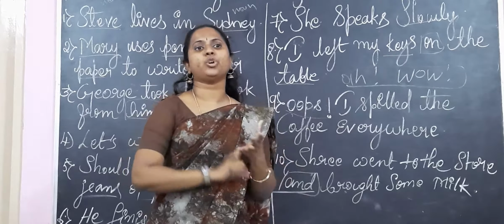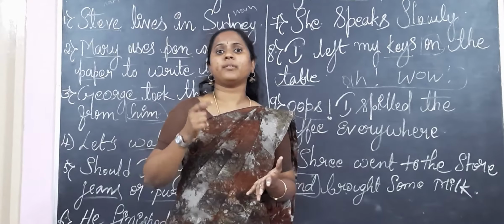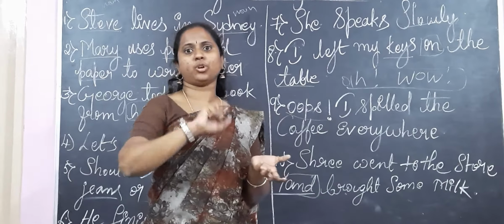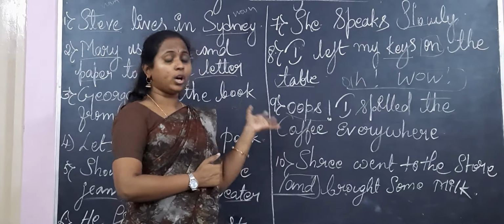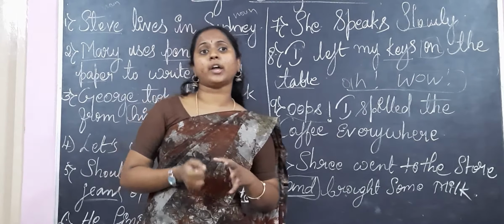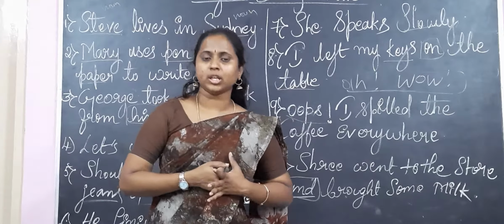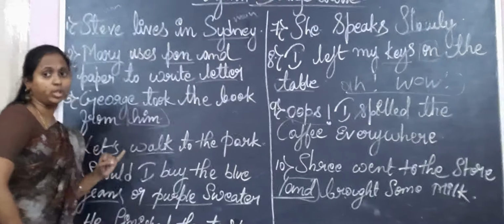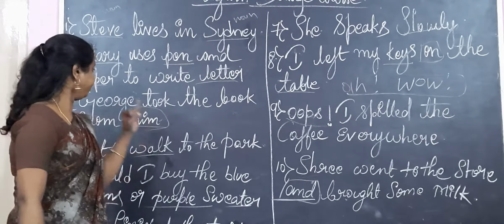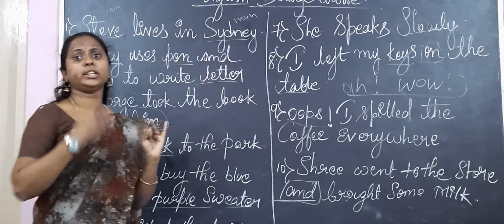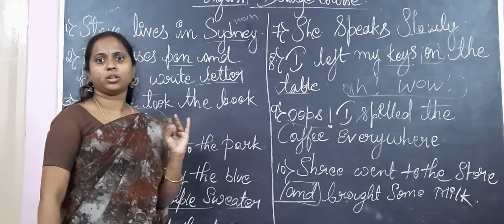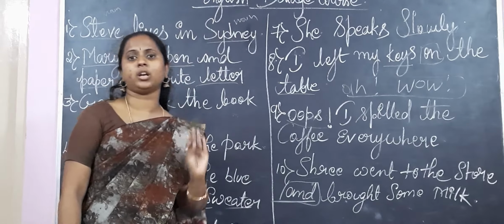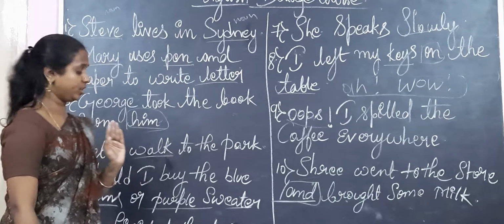Okay. Shri went to the store to buy milk when he was free. So that when is also a linking word. So I have completed the 8 parts of speech with examples. In case you have doubts, I will post a detailed video next. See, noun is name of a place, animal, thing. Pronoun, replacing the noun with he, she, him, her. And walk, talk, run, dance, the action words are known as verbs.